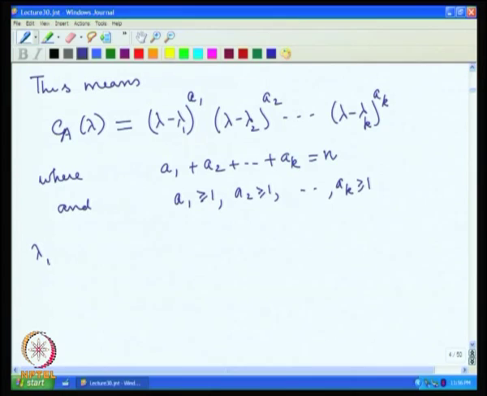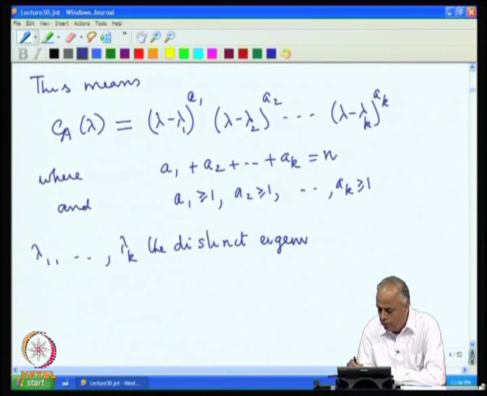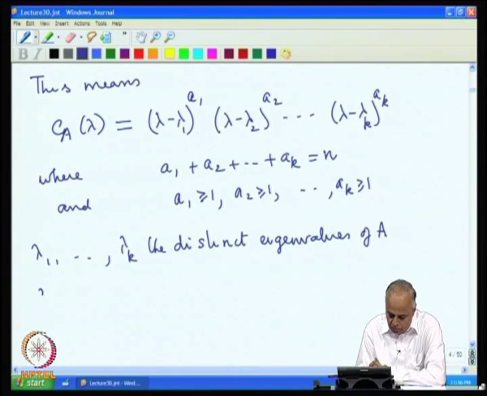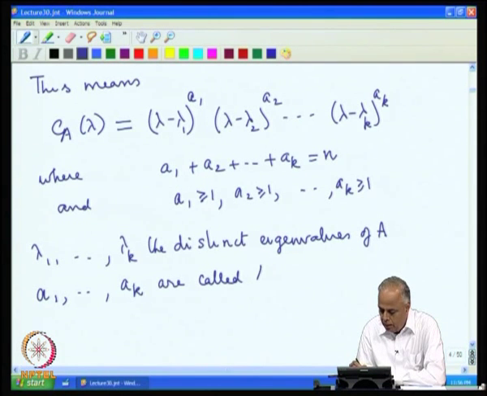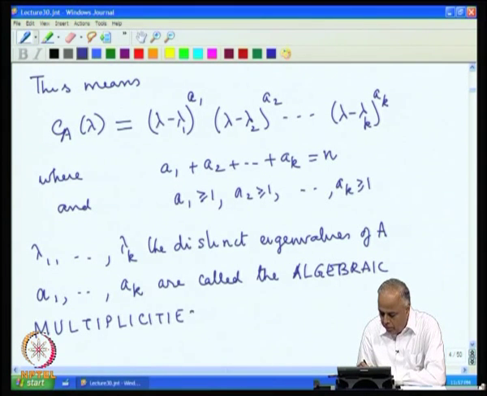These lambda 1, lambda 2, ..., lambda k are now the distinct eigenvalues of A, and their repetitions are called the algebraic multiplicities of these eigenvalues. a1, a2, ..., ak are called the algebraic multiplicities, that is, the multiplicities as a root of the polynomial, algebraic multiplicities of lambda 1, lambda 2, ..., lambda k respectively.